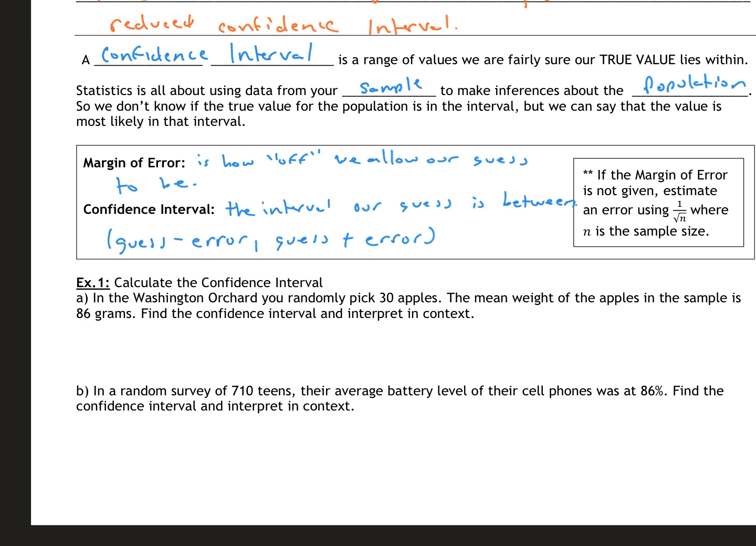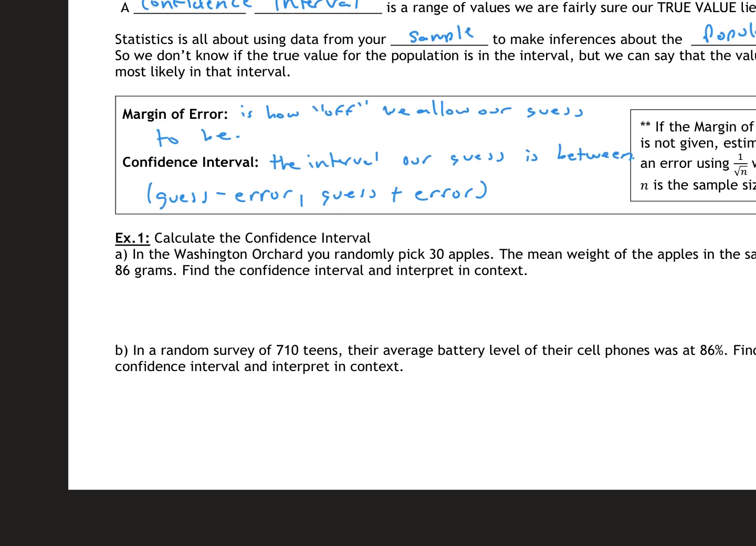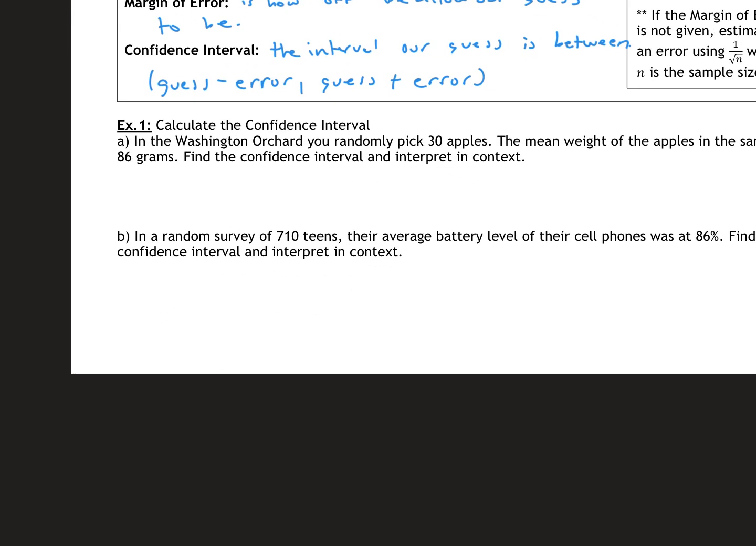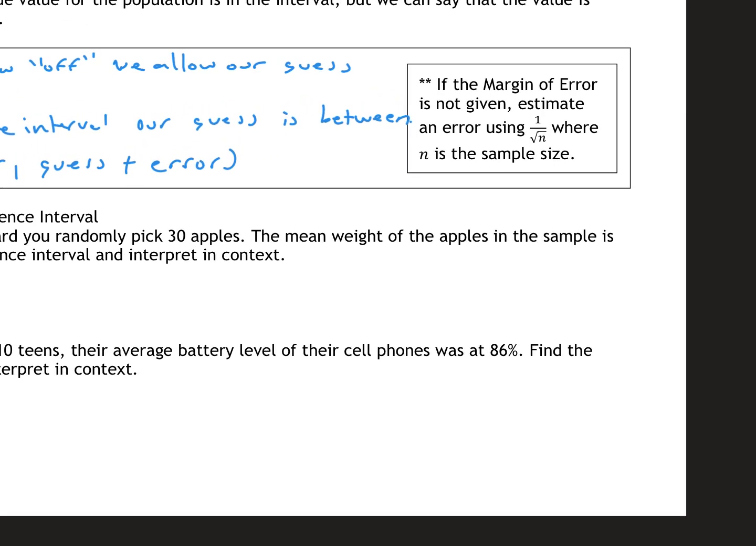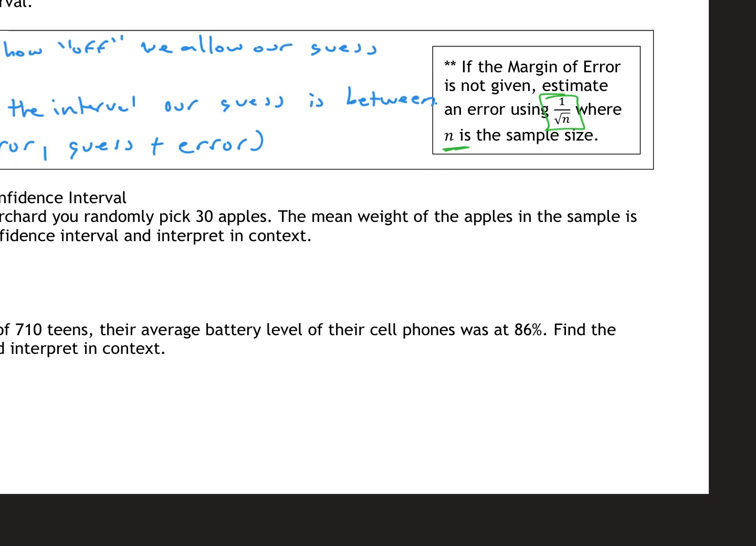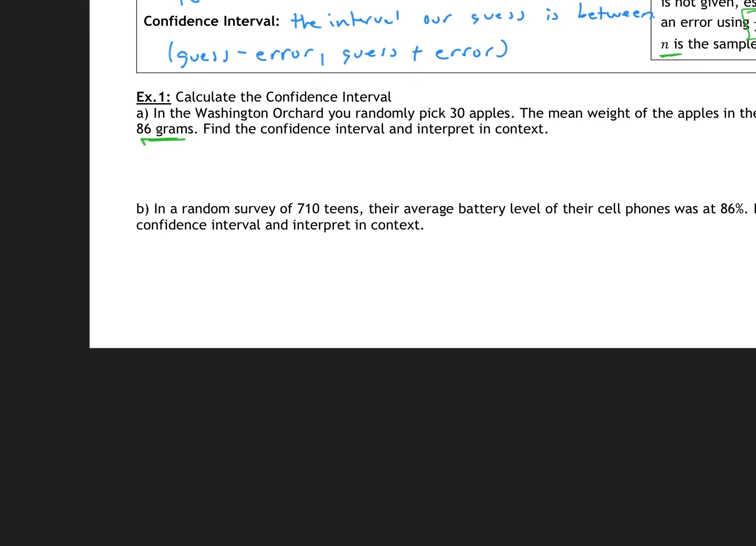All right. And I'm not going to write out in words a lot today, but you can start writing it. So in a Washington orchard, you randomly pick 30 apples. The mean weight of the apples in the sample is 86 grams. So find a confidence interval and interpret your data. I skipped this, sorry. The margin of error, if it's not given, we're going to estimate by using 1 over the square root of n, and n is our sample size. Okay? Sorry, my fault.